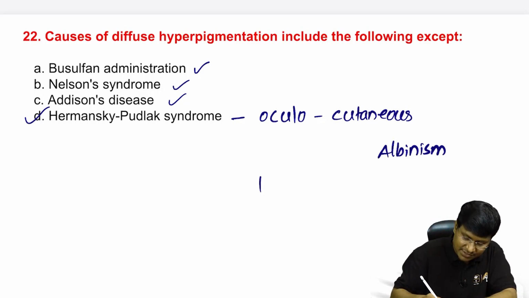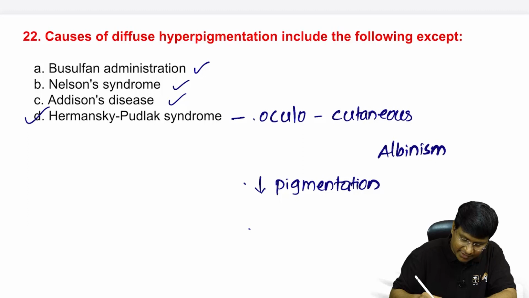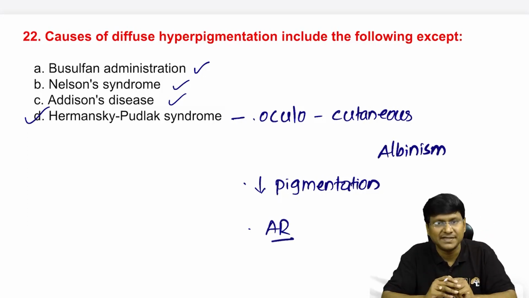So in these individuals, there will be decreased pigmentation. And the type of disorder, if you observe here, is an autosomal recessive disorder.